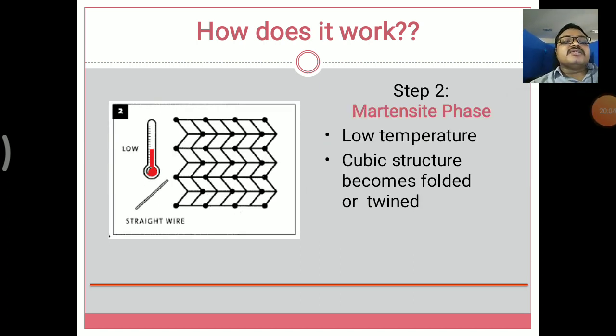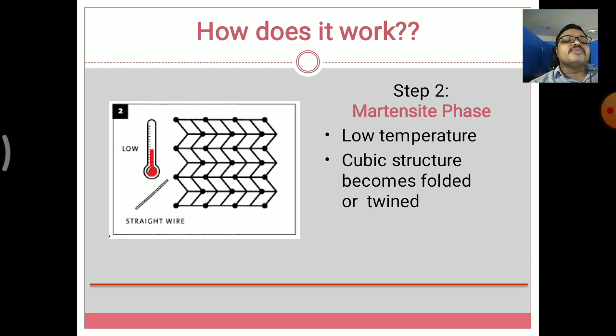Next one is the martensite phase. It has low temperature compared to the austenitic phase, and it has some cubic structures, and those are formed and twinned. Twinning means it is bending into some other shapes. So linearity is missing here. The straight wire is bending into some other forms, and it finally forms a cubic structure.